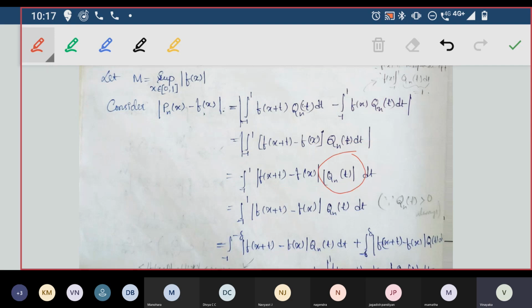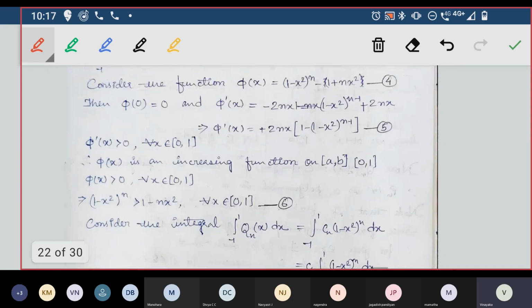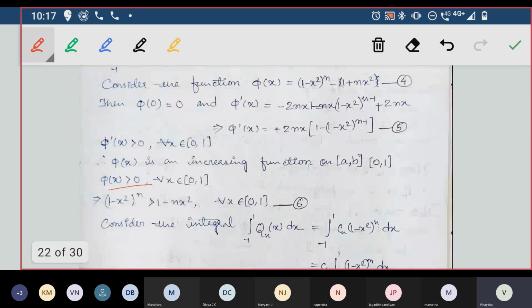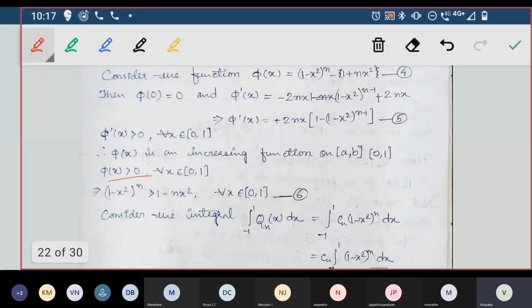But qn of t is always greater than 0. We just showed that somewhere here. Q1 of x is always greater than 0, so that is phi of x, right? Somewhere we have shown where it is.